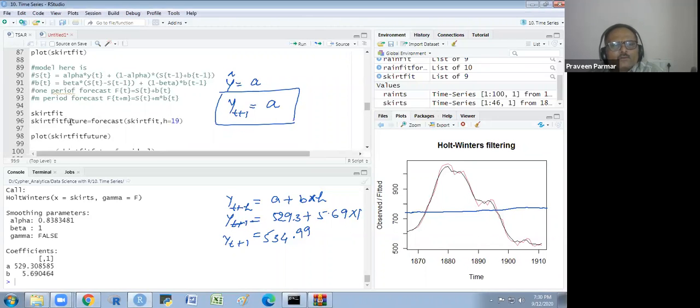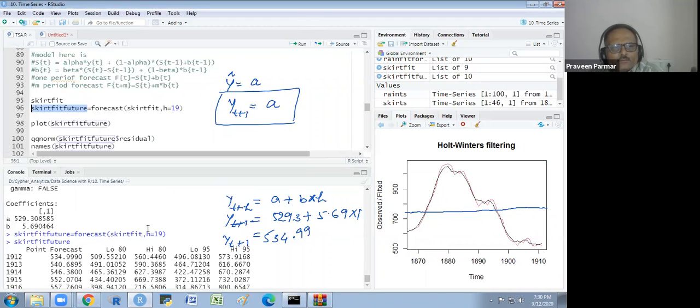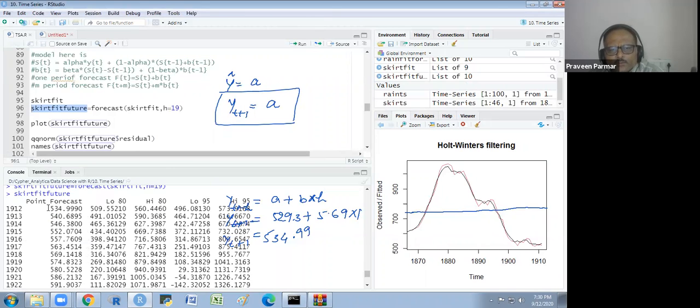So I will show you this. I just do the forecast for this. Then I will run this forecast. So you will see here the first forecast, which is for 1924. It is 534.99. Got it? And if you take the yt plus 2, then you again write the 2 here and then you add on here. Does that make sense to everyone? Or we got this point forecast?